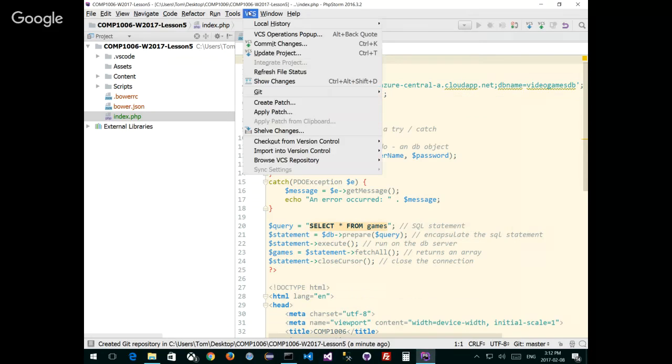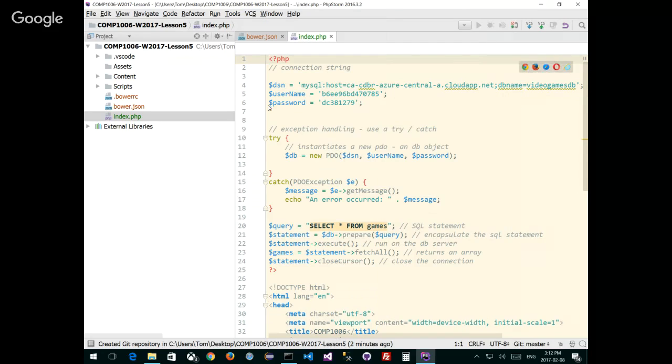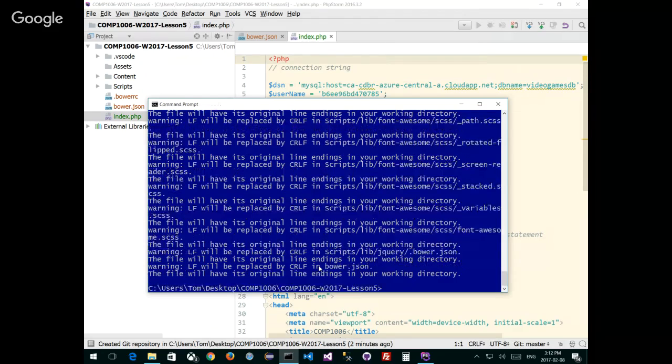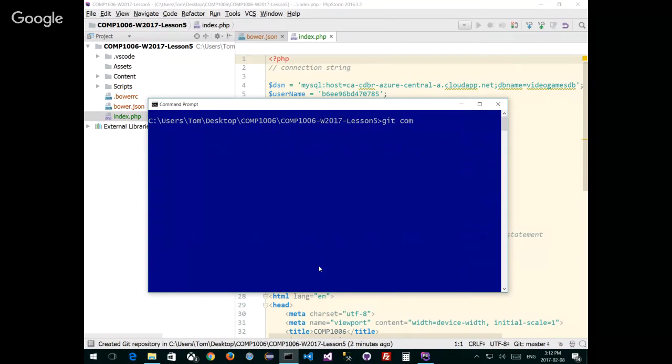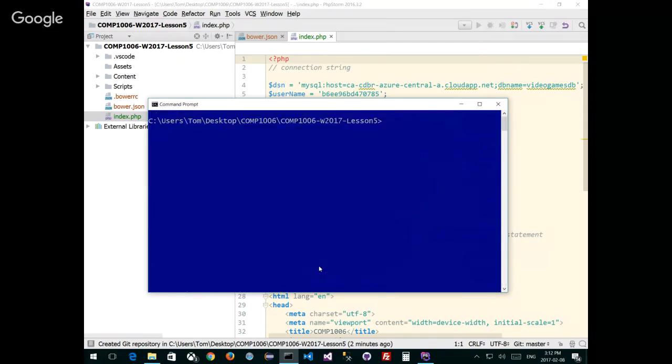All right. Let's go to VCS, Git, right? And if I look at the other ones that I have here, merge changes, unstash, reset head, all this kind of stuff. If I go to add again, it doesn't do anything, right? It doesn't give me a selection of things to add. That's what I'm expecting it to do, right? So this is where I have a problem with integrated tool sets, unless they really spell it out. It's hidden what I can do, but what I really want to do is git add dot. That's the first thing I want to do. That's why I like command line, so much cleaner. git commit -m "initial commit". Once you set this up, and I recommend this for PhpStorm or any other tool, right? And if I do clear, I have that piece.